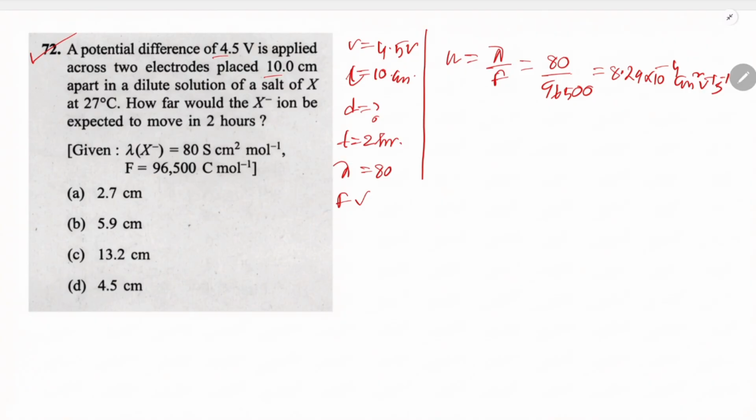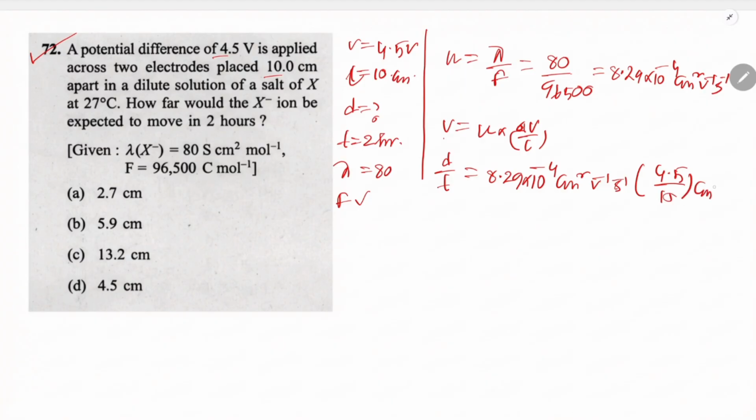Now the velocity is equals to mobility into the potential by distance. So this velocity is equals to distance per time is equals to u 29 into 10 to the minus 4 into second inverse 4.5 divided by this cm inverse volt, this and this is cm.